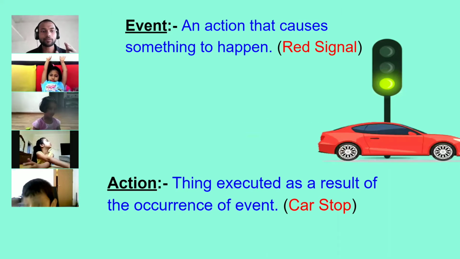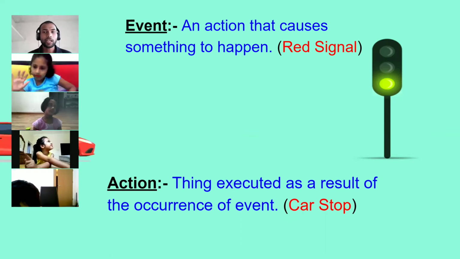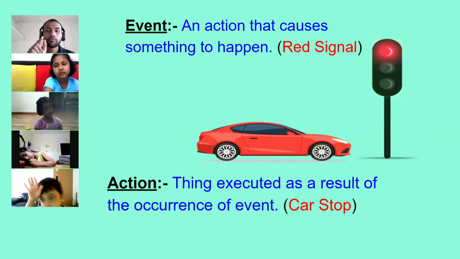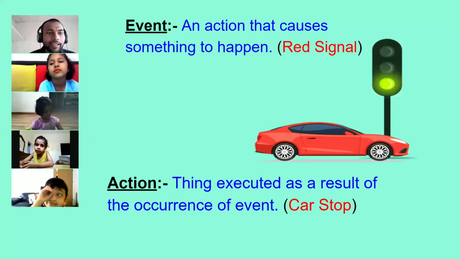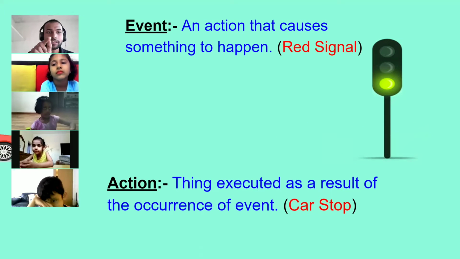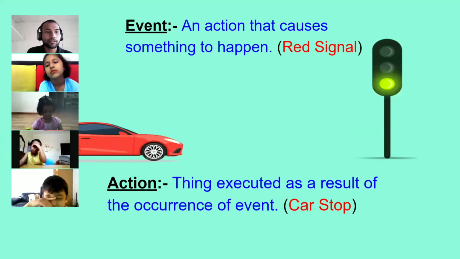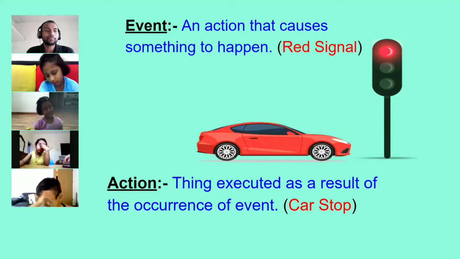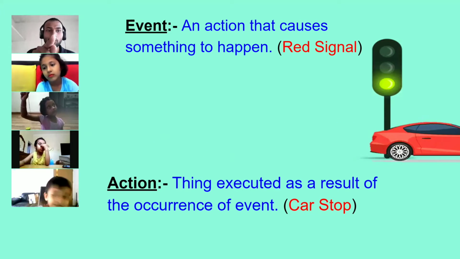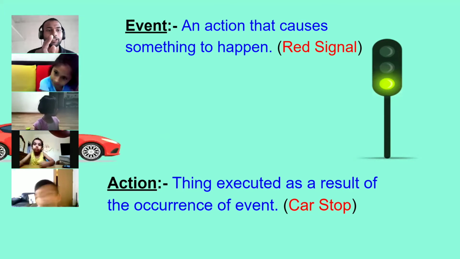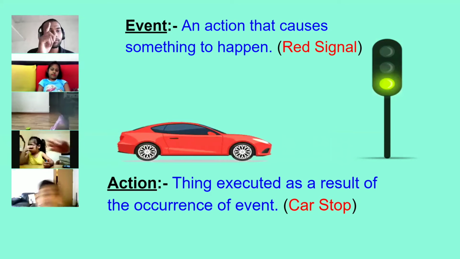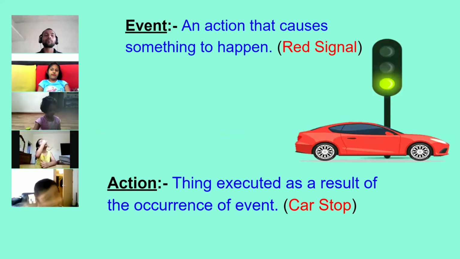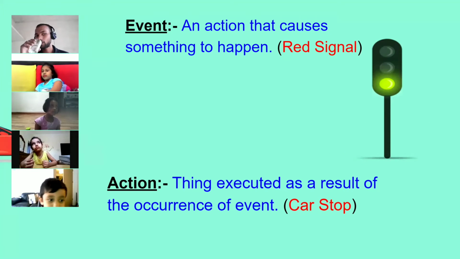Just think about it like that. What happens when we press on the switch? This is an event: pressing a switch is an event. And what is the action? The fan starts rotating, and we feel cool. So the event is switching on the switch, and the action is the rotating of the fan. Very good. Now we have another example.